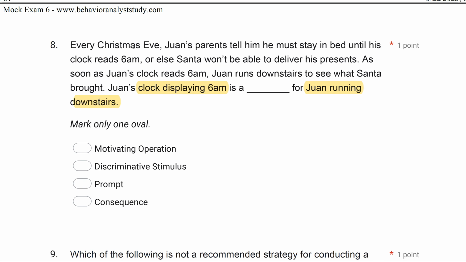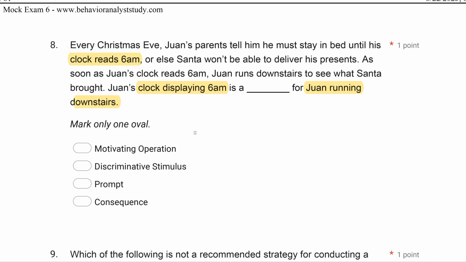We know it's Christmas Eve. Juan's parents say you have to stay in bed until the clock reads 6 a.m. or Santa won't be able to deliver his presents. So as soon as Juan's clock reads 6 a.m., what does Juan do? He runs downstairs. So that 6 a.m. is evoking this behavior of Juan running downstairs. So we know it's going to be some sort of antecedent.